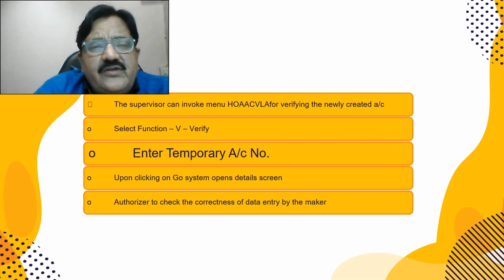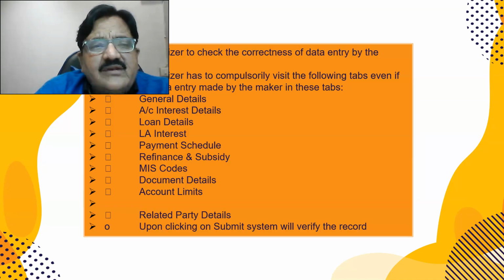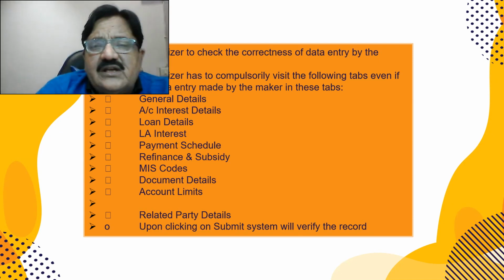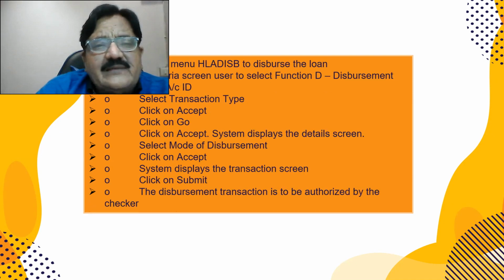Then verification: you have to enter function as V, enter the temporary account number, click on go, and visit all the tabs like general details, account interest details, loan details, LA interest, payment schedule, refinance and subsidy, MIS codes, document details, account limits, related party details. The maker or checker has to visit these tabs even if nothing has to be entered in these tabs. For disbursement, the command is